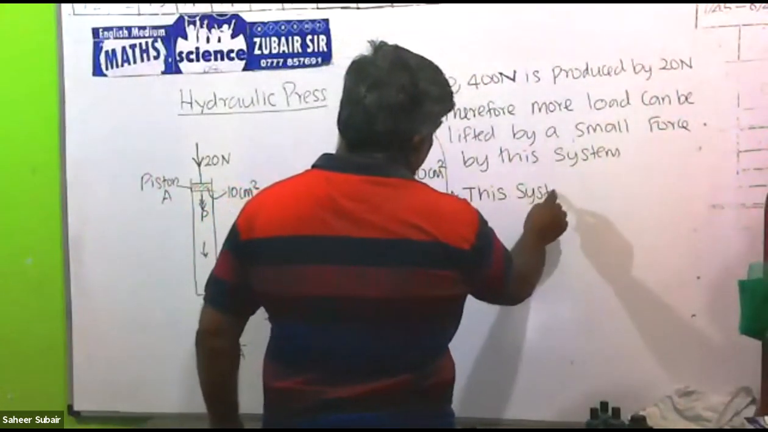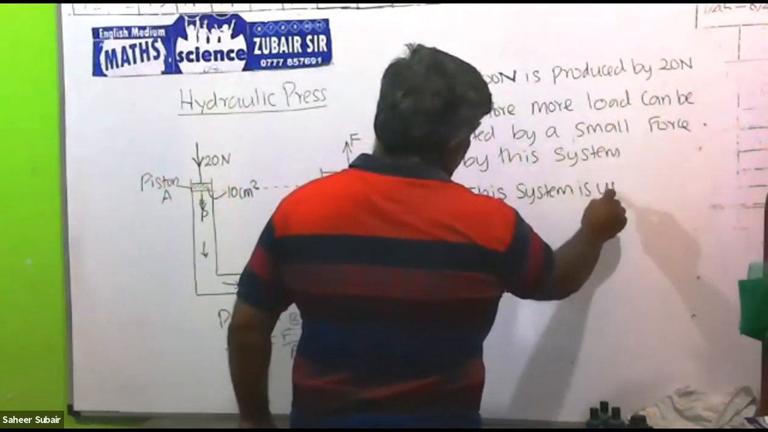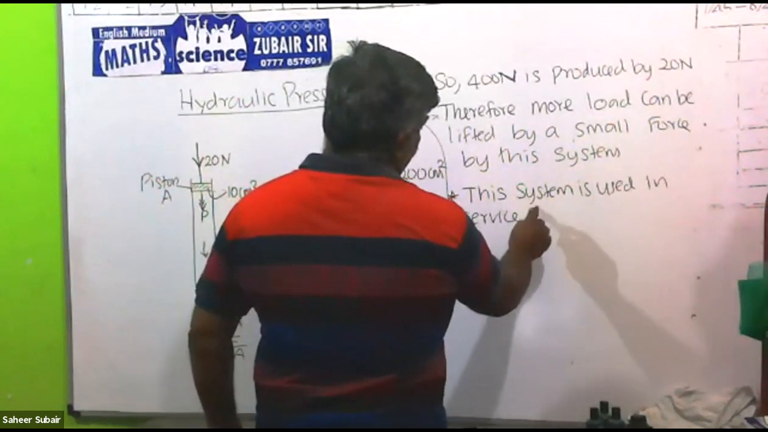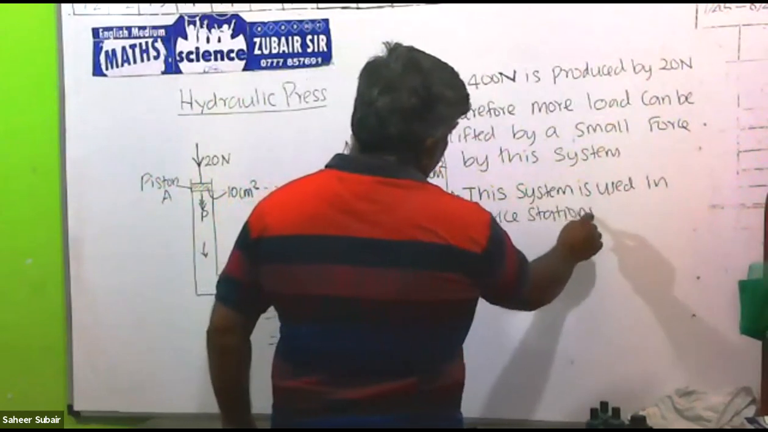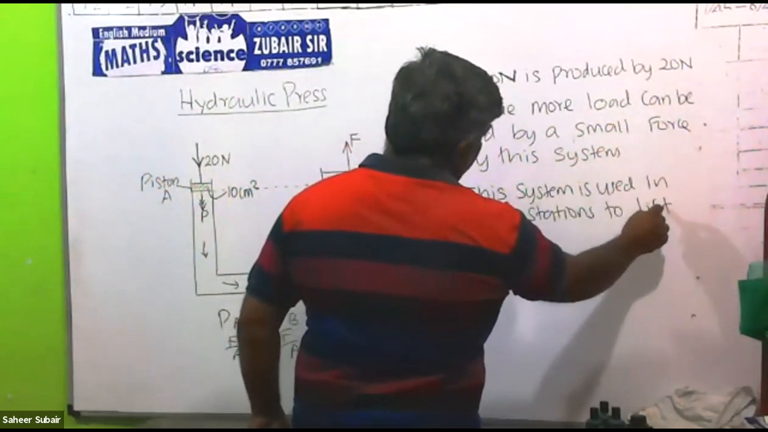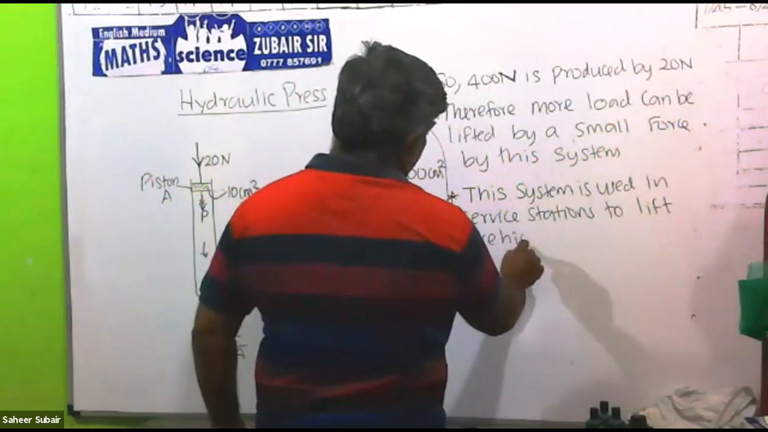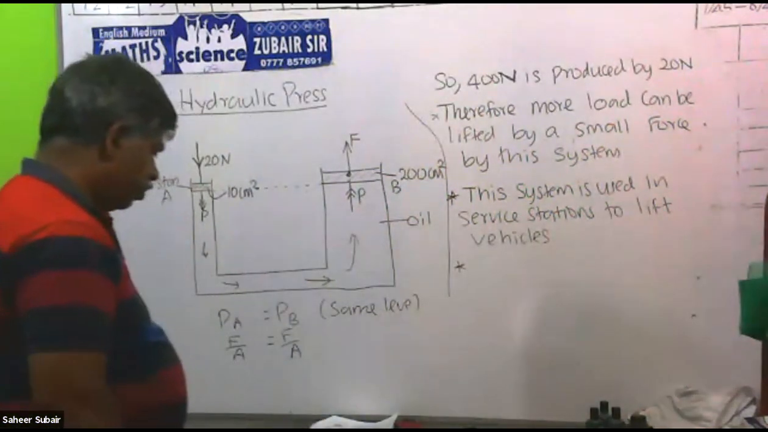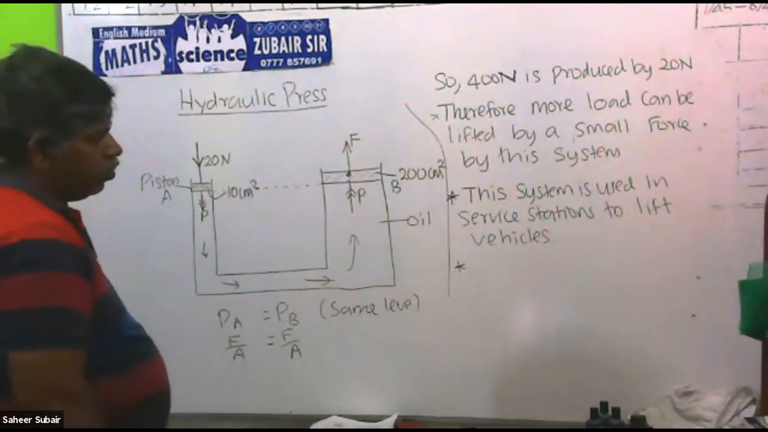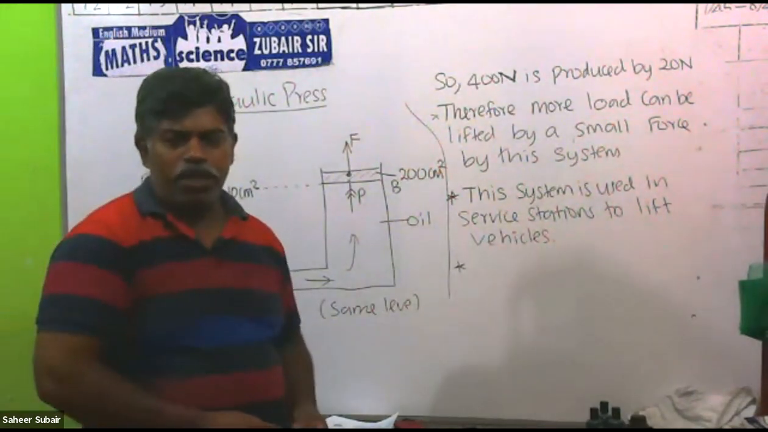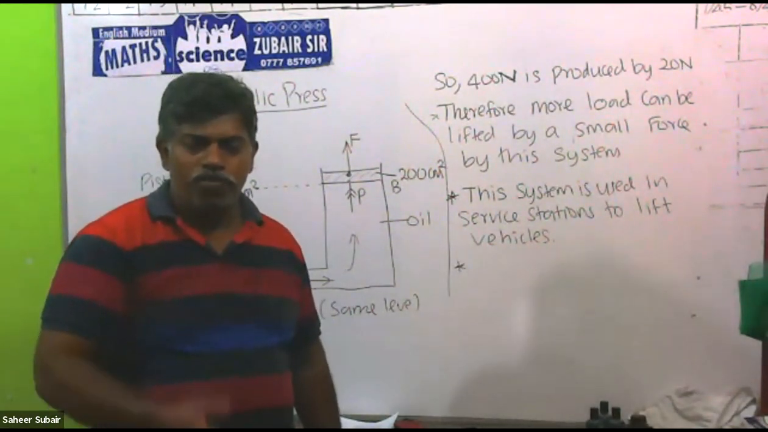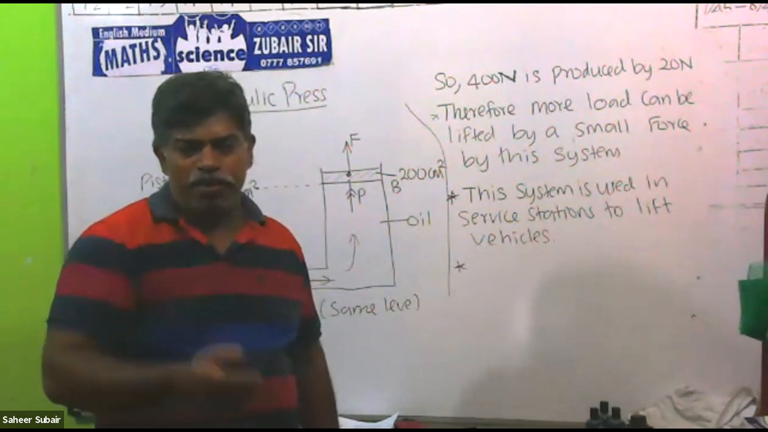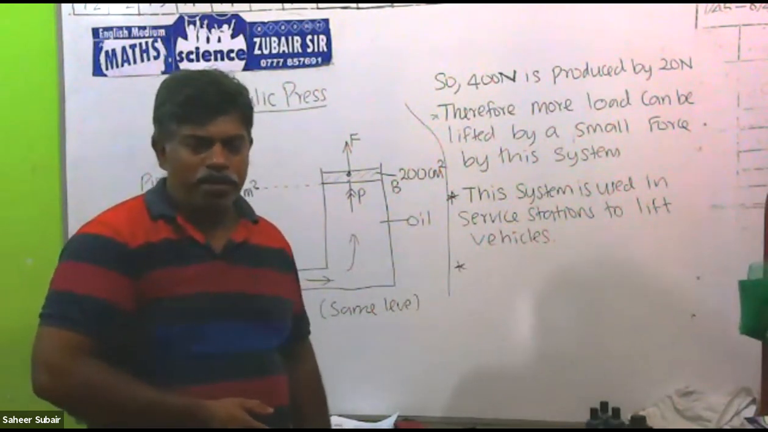This system is used in service stations to lift vehicles. Not only in service stations, I told you we are using this for lifting vehicles by jack, then lift. So like that for several purposes, cranes.